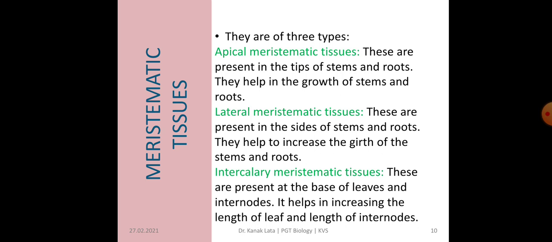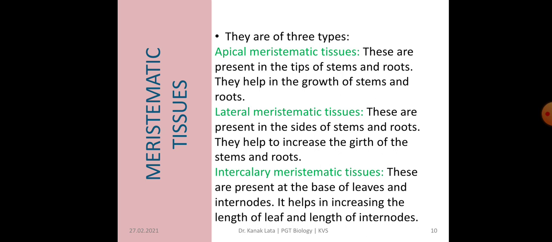Meristematic tissues are of three different types. They are apical, lateral and intercalary. So first we will discuss apical meristematic tissue. As the name indicates, apical means apices. So they are present in the tips of stems and roots, and they help in growth of the stems and roots.